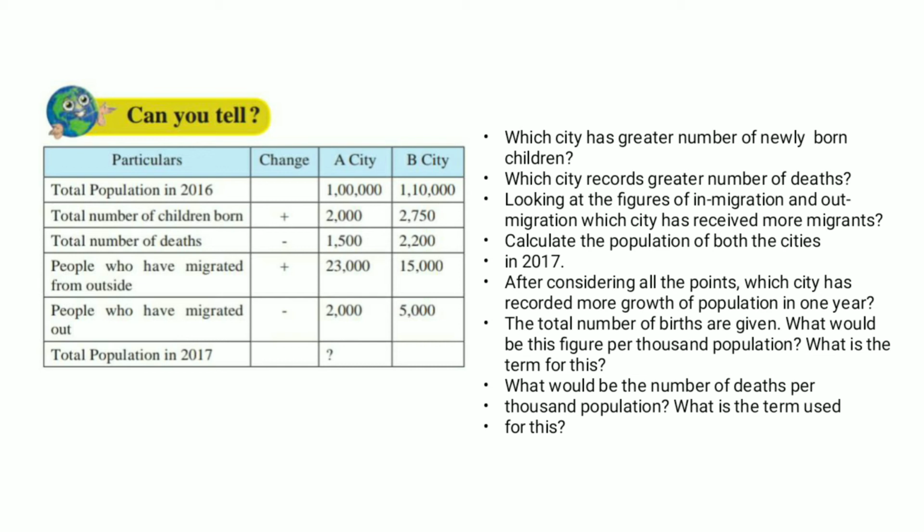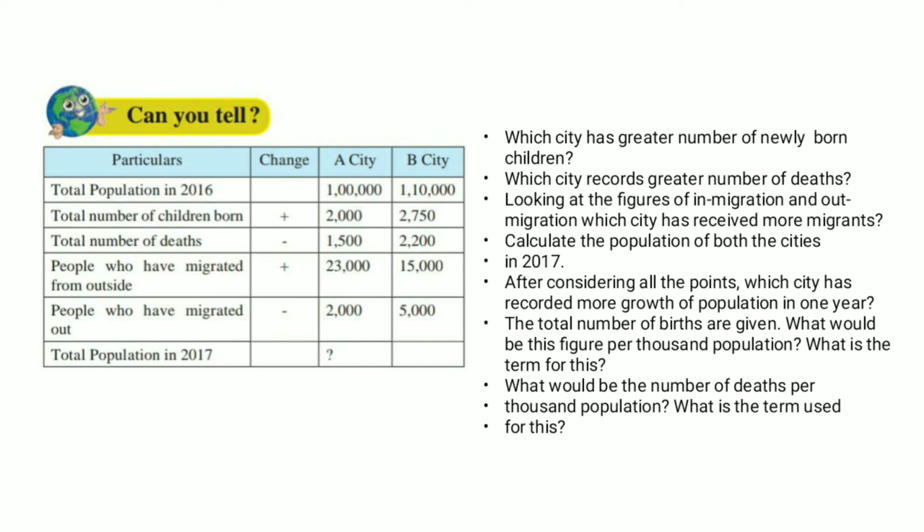So, in-migration: 23,000 in city A minus 2,000 out-migration from city A gives 21,000, while in city B, 15,000 minus 5,000 is 10,000. So in city A the migration, whether in or out, is more. The in-migration is high in city A. Now calculate the population of both cities in 2017. I have shown it to you for city A. City B, you have to do.